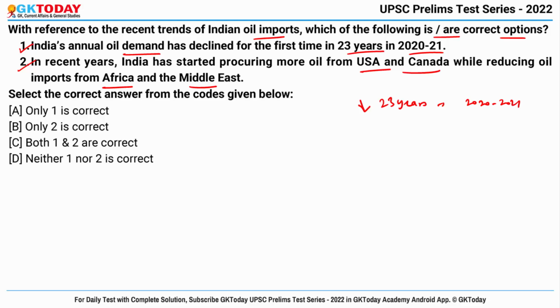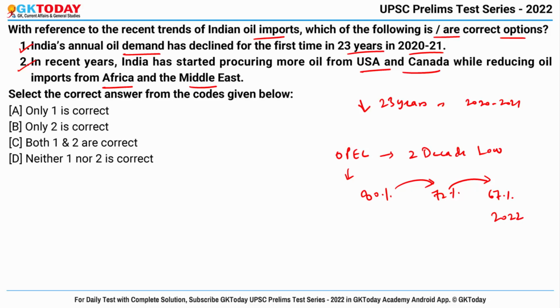So the share of India's oil imports from the OPEC countries has hit a 2-decade low because earlier OPEC's share of India's oil imports was 80%, but now it has been reduced to 72%. Further, India has set the target of reducing oil imports to 67% by the year 2022. And for this purpose, India is looking at local production options and green energy. Also, India has started procuring more oil from USA and Canada than Africa and Middle East. Okay, so both of the options are correct. So right answer becomes option number C.